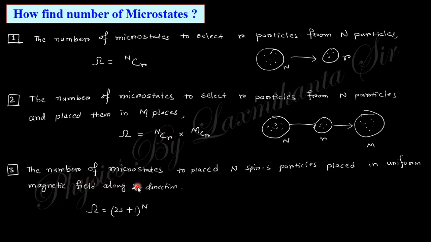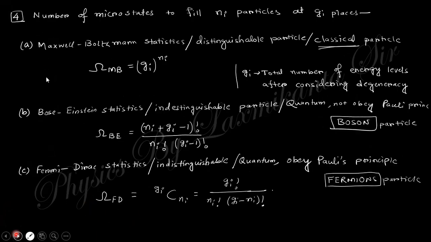Next is the number of microstates of N spin-s particles. The spin is s and there are N particles. So the number of spin states per particle is 2s plus 1, and that whole raised to the power N. This is the number of microstates. So this is the number of microstates in different cases. Let's go to the next case.